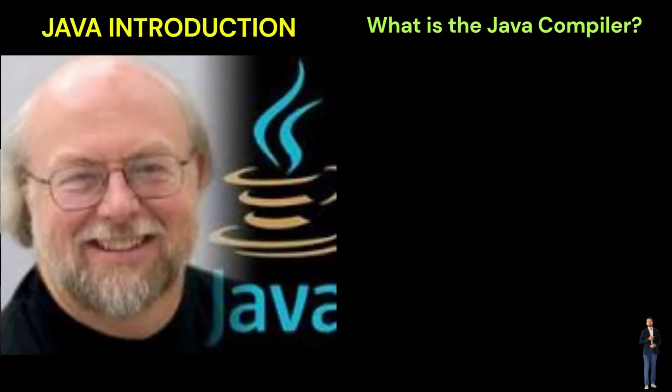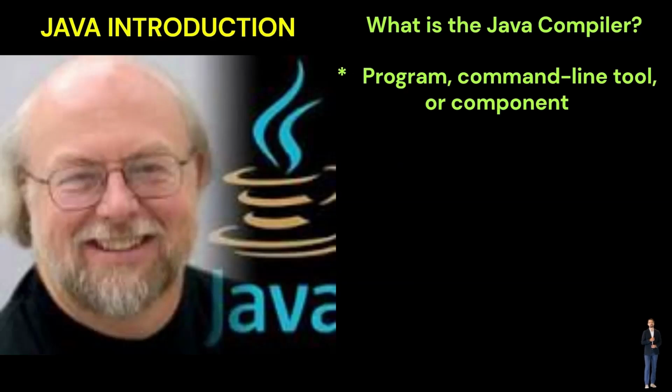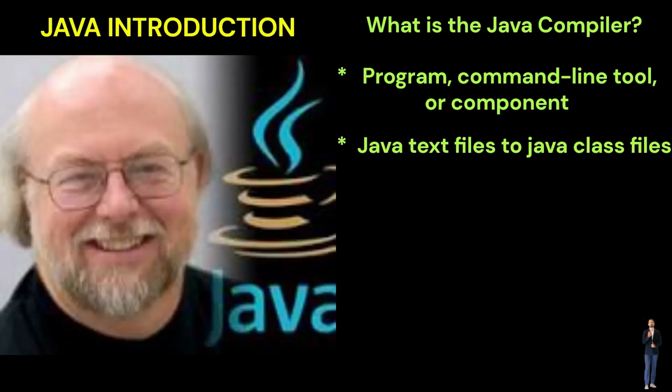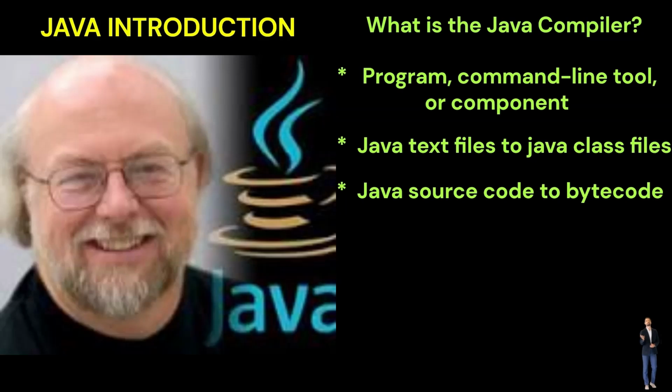What is the Java compiler? A Java compiler, javac, is a program, command-line tool, or component included with the JDK. The Java compiler converts a developer's Java text files into platform-independent Java class files. That is, it converts the Java source code to bytecode.